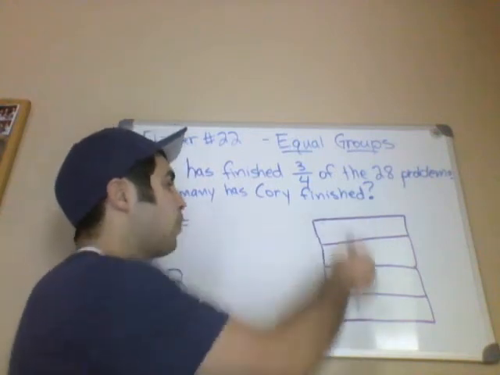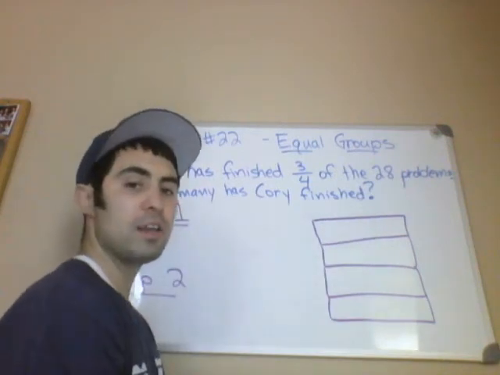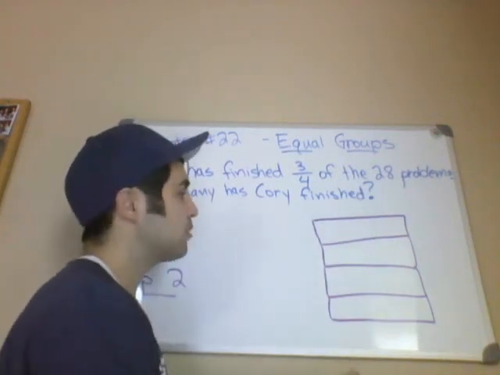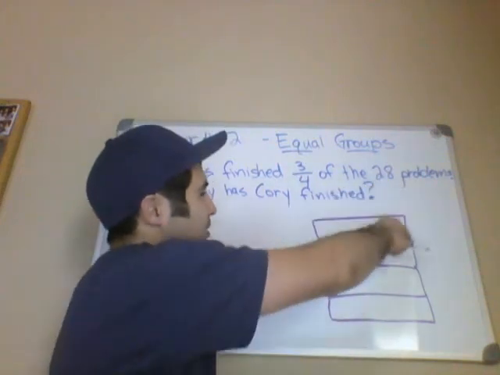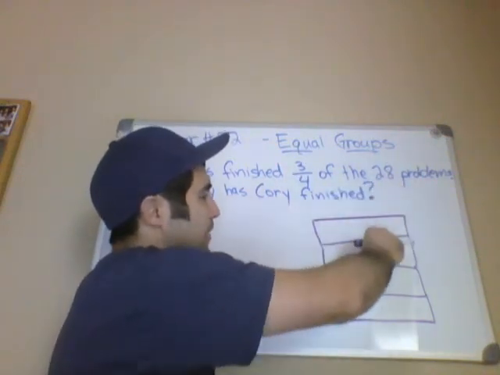Okay. So in each fourth, how many problems are in that fourth? Well, let's start with the first one. 28. Well, we're going to take 28 and we're going to divide it evenly.